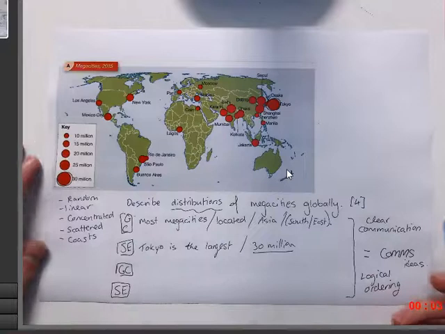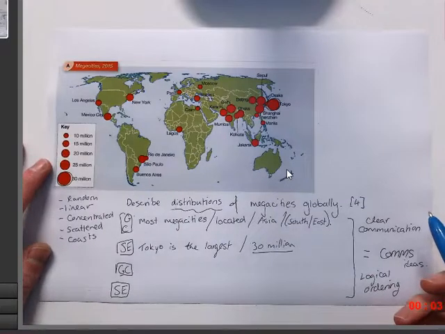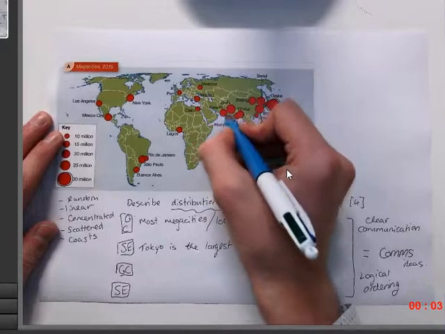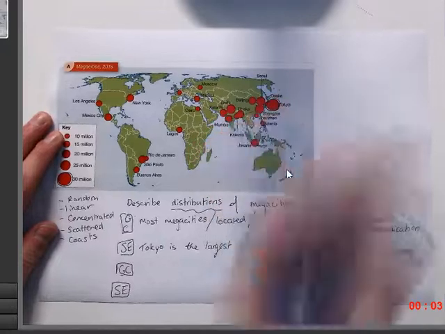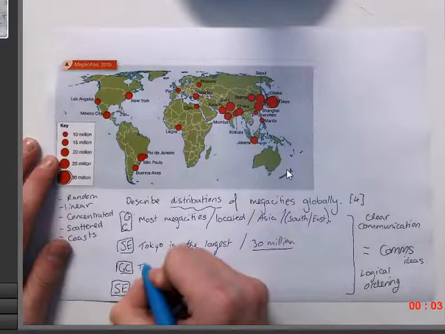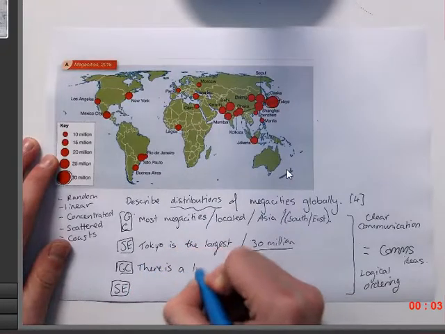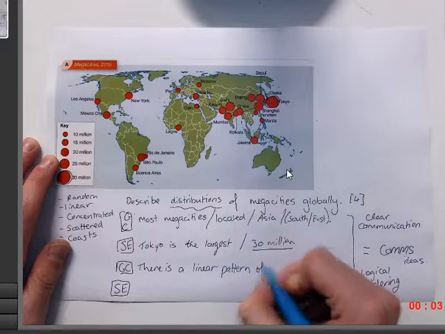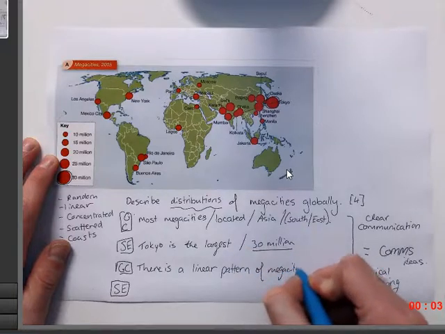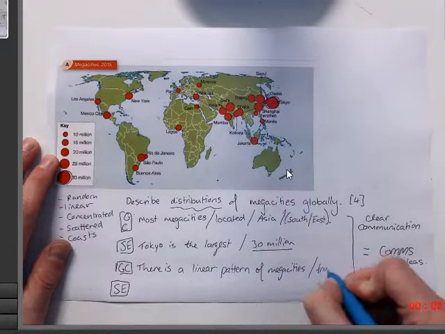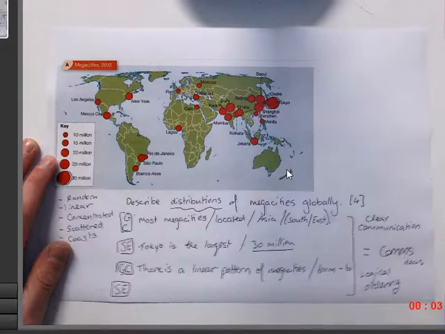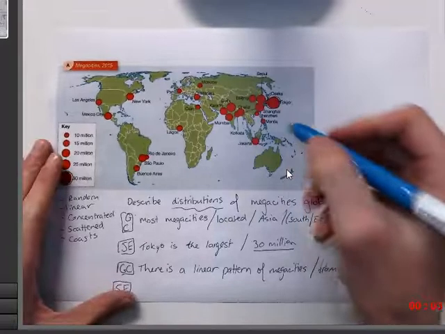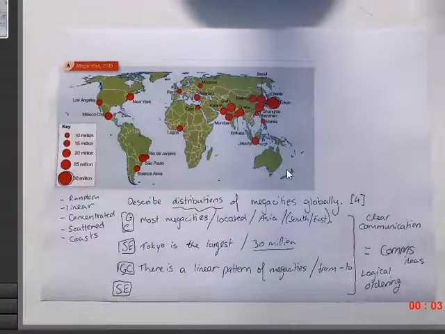Now let's choose another general comment. I'm going to do an unusual one. I can kind of see a bit of a linear pattern here. So if I go from Mumbai to Tokyo, there's a linear pattern. So there is a linear pattern of megacities. And then you need to say from and to. So from to. And you tell me it's from Mumbai to Tokyo, or you might say Mumbai to Osaka. Up to you. Okay. Now it's just an example.